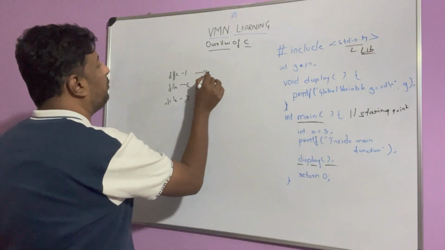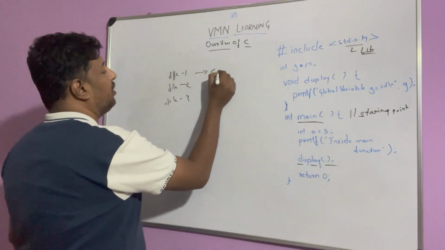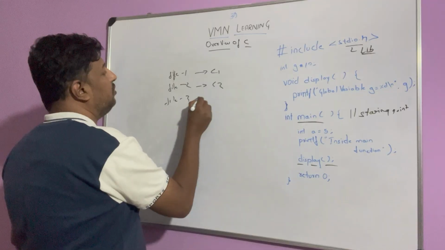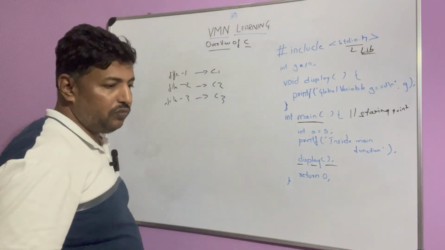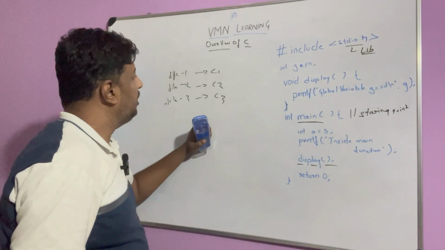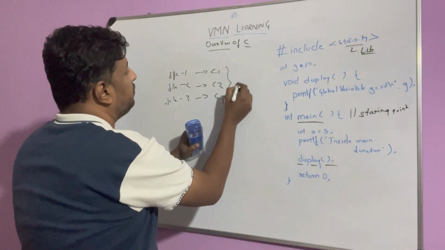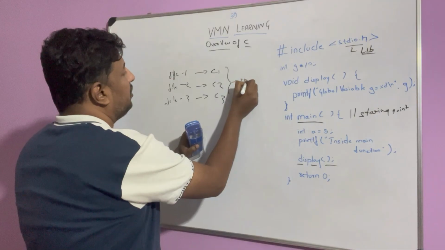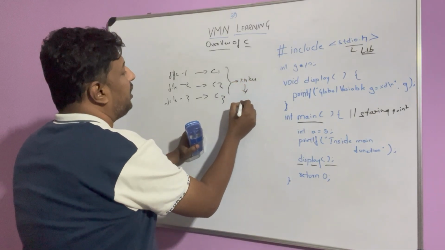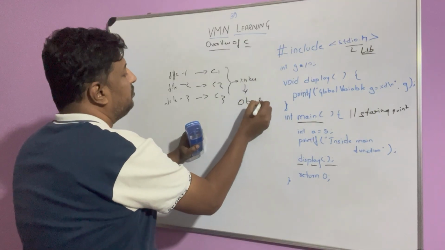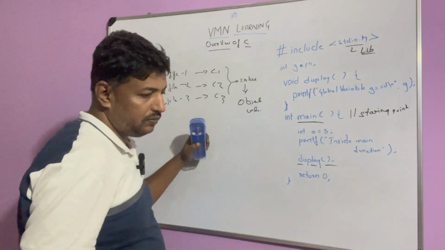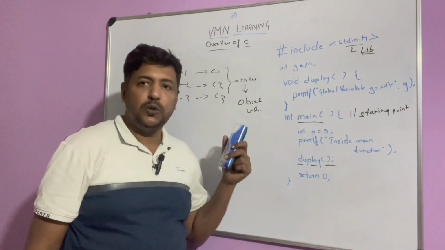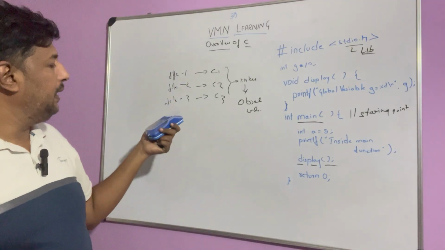These are individually compiled, C1, C2, okay, and then the linker will link them together and create an object code. Got it? So this is how the code linking happens.